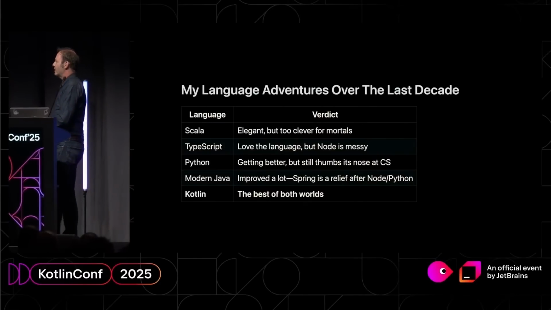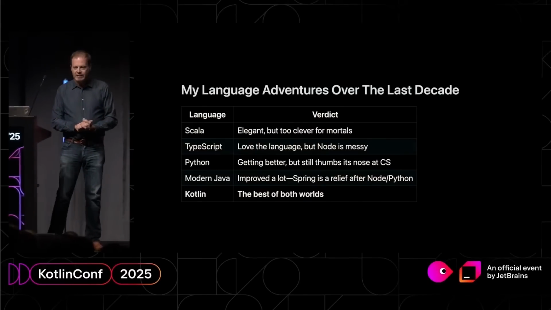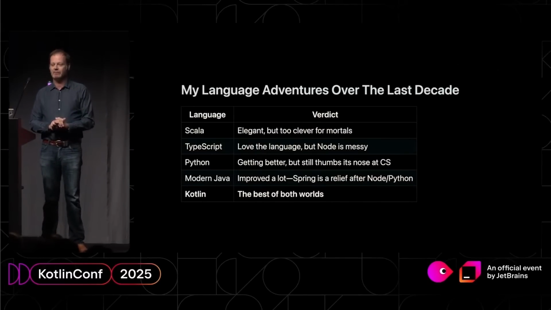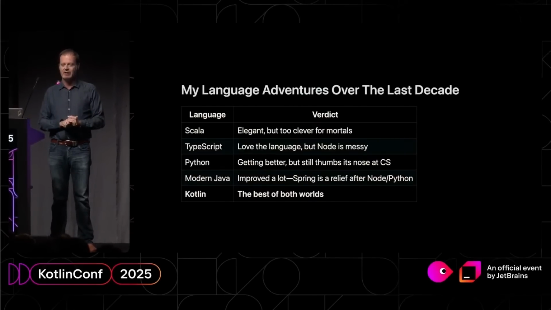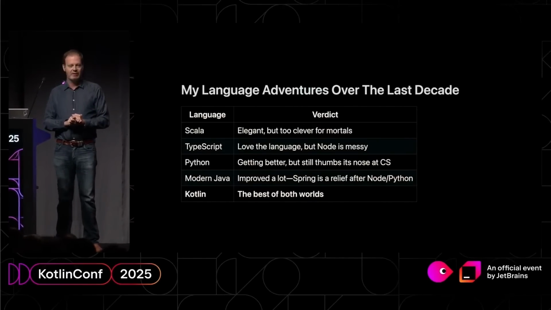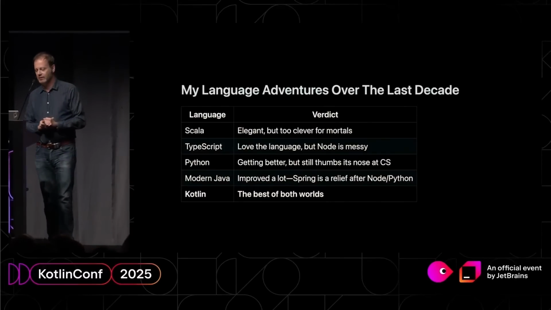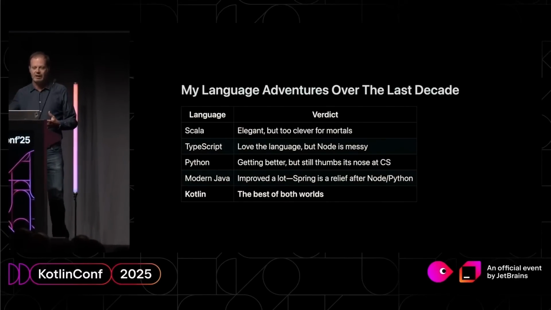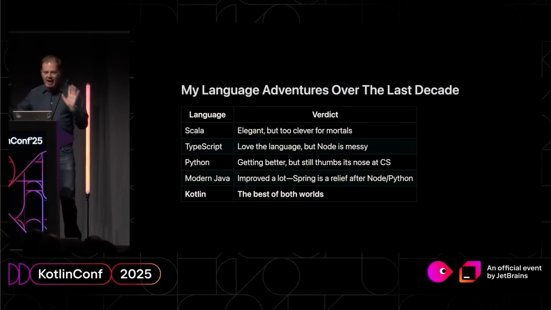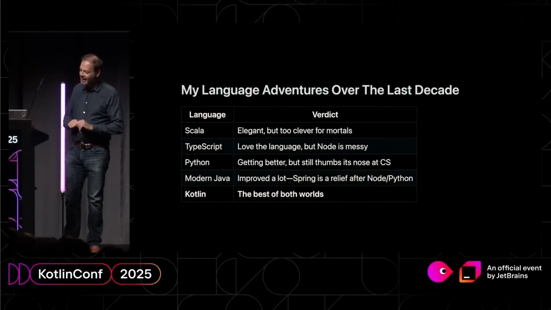Secondly, I did something quite different. I did a project that involved a lot of Node, and I did TypeScript. I really like TypeScript. I think they've done an amazing job of retrofitting a really rather nice, strongly typed language onto the underlying chaos that is JavaScript. There are still things that I miss about TypeScript. So I really miss union types. Side rant, sealed hierarchies are absolutely not as good as union types, but anyway, that's getting a little political.